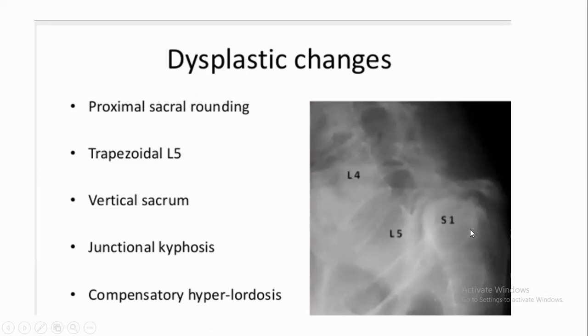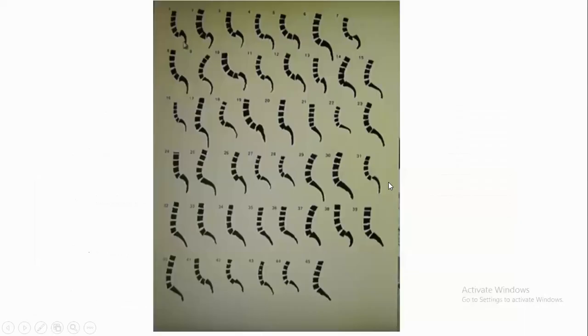The sacrum is normally more horizontal, but a vertical sacrum causes slippage, then junctional kyphosis, and a compensatory hyperlordosis. Here, see that common hyperlordosis. Almost 45 types of lumbosacral junction are described. The more vertical lumbosacral junctions are prone to spondylolisthesis.